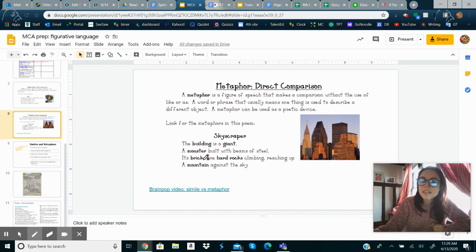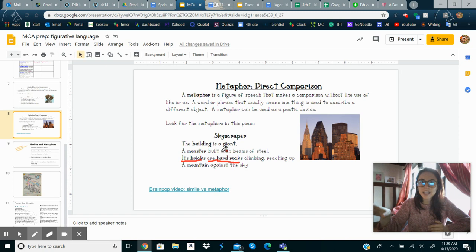Its bricks are hard rocks climbing, reaching up. So the bricks, and we're comparing it to hard rocks, okay? And the word in between is are, okay? Its bricks are hard rocks, all right? So its bricks are hard rocks. We're not saying its bricks are like hard rocks, because if we use the word like, that would be a simile.